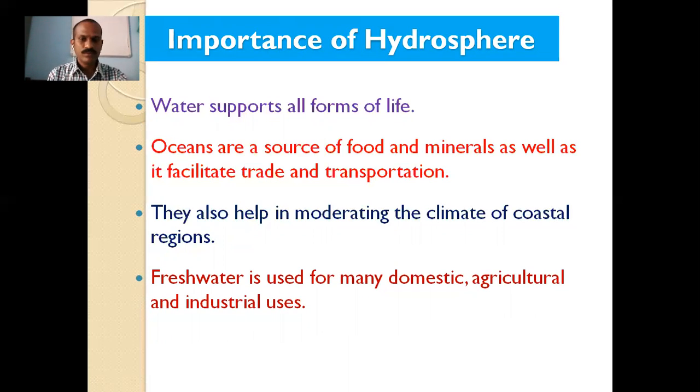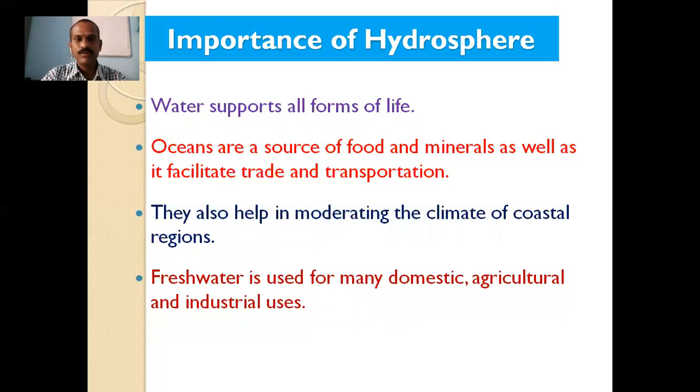Fresh water is used for many domestic, agricultural and industrial uses. Fresh water is drinkable water, and it can be used for agriculture. Generally the water from the oceans and seas is saline, so it is not useful for drinking, agriculture, or even industries.